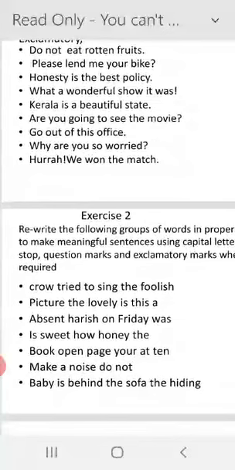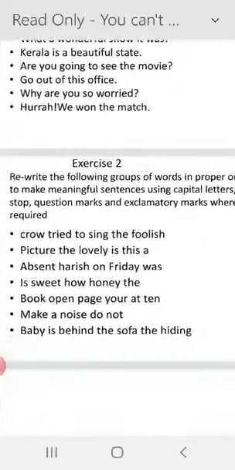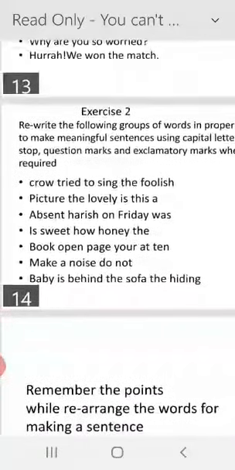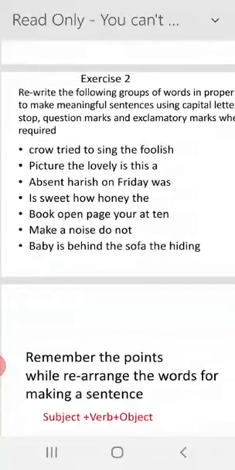Hooray, we won the match! Here is an exclamatory sign after hooray, so this is an exclamatory sentence. Next, this is also an exercise I have given you for rewriting, and here are groups of words in disorder. You have to write them in a particular order: first of all subject, then verb, and then object.